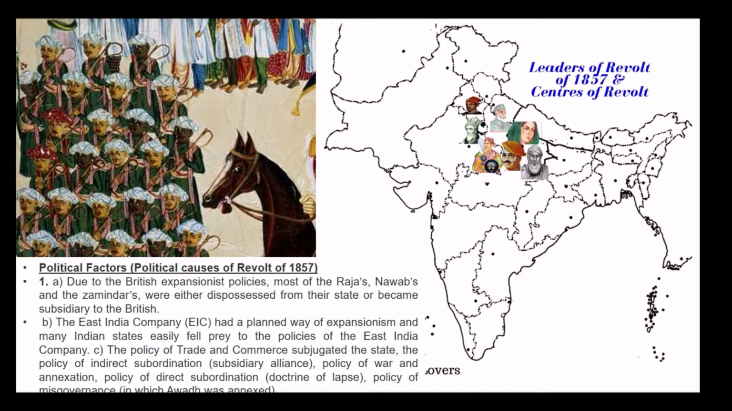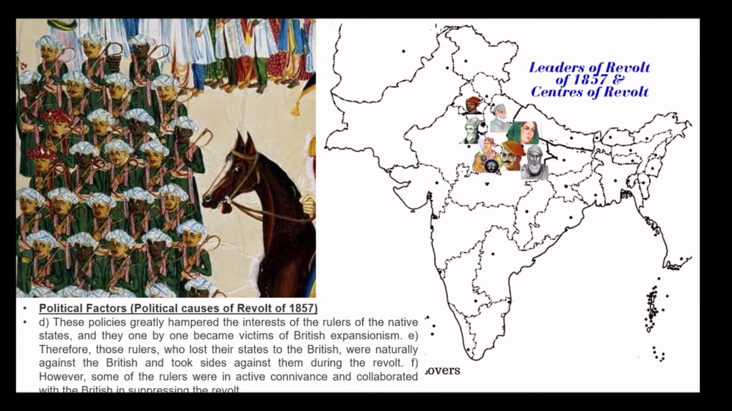In that, to discuss in detail what are the political policies that the Britishers or the East India Company brought to take Indian territories into their control. 1, the subsidiary alliance. 2, the doctrine of lapse. 3, the policy of misgovernance. Apart from these, there were also policies that greatly hampered the interest of the rulers of the native states. They, one by one, became the victims of British expansionism.